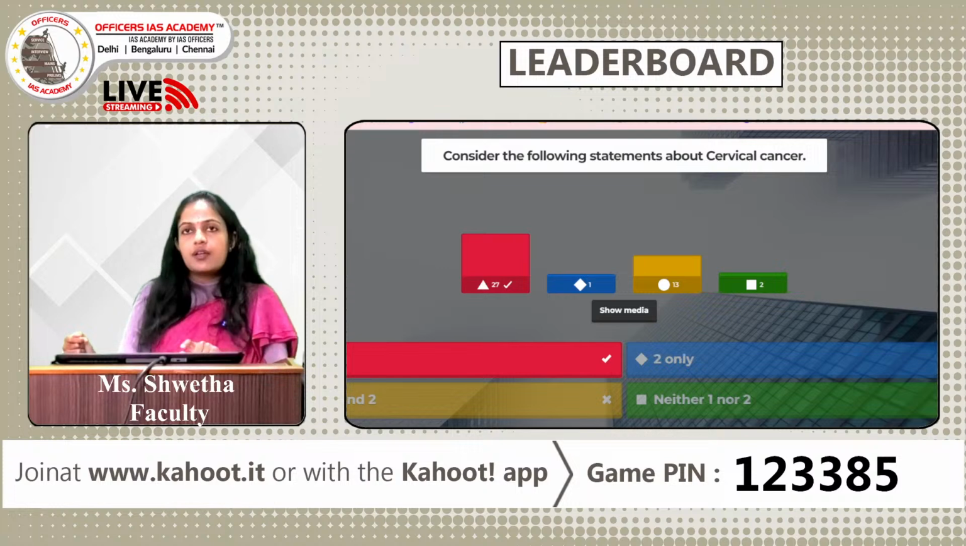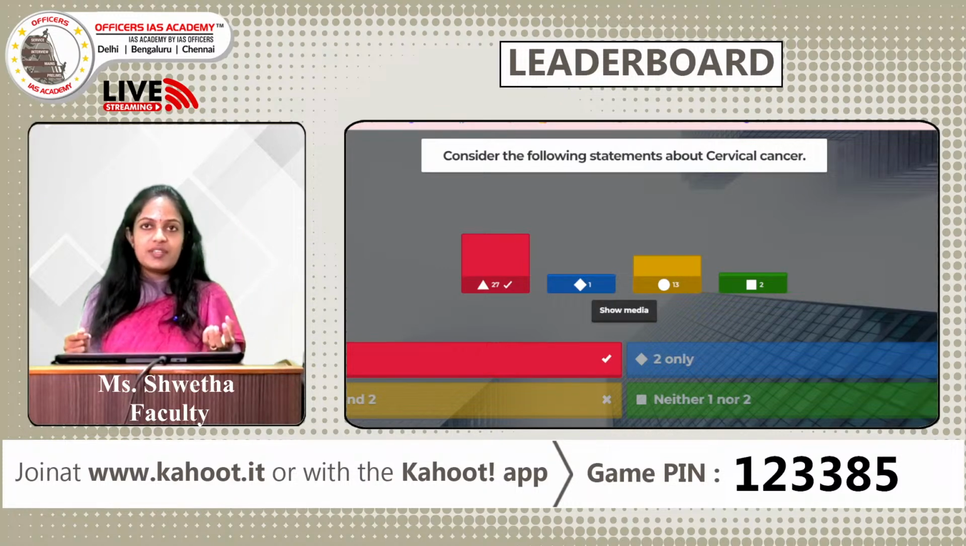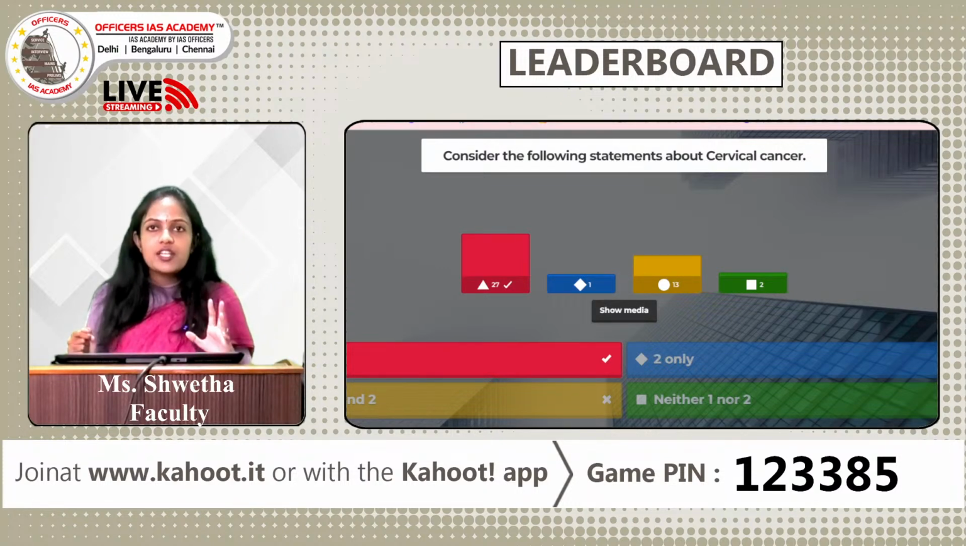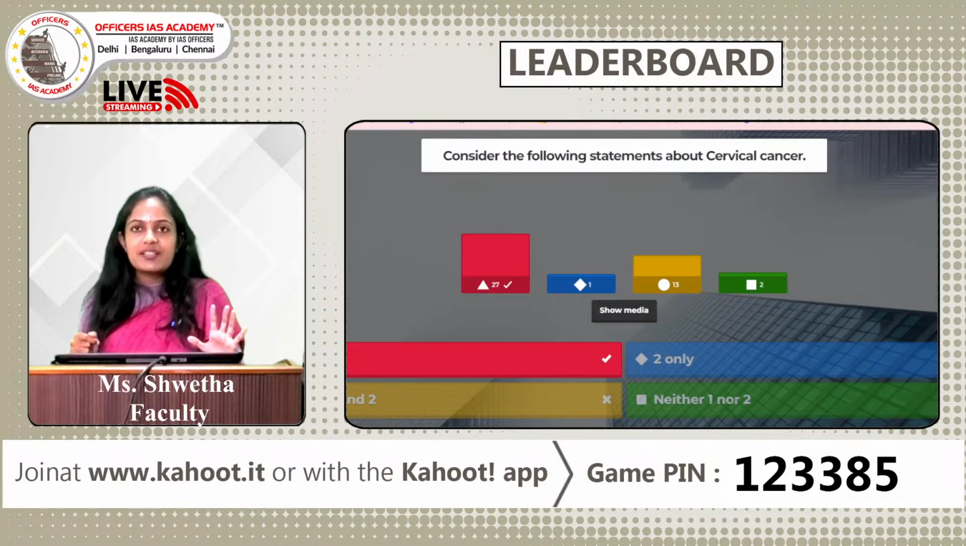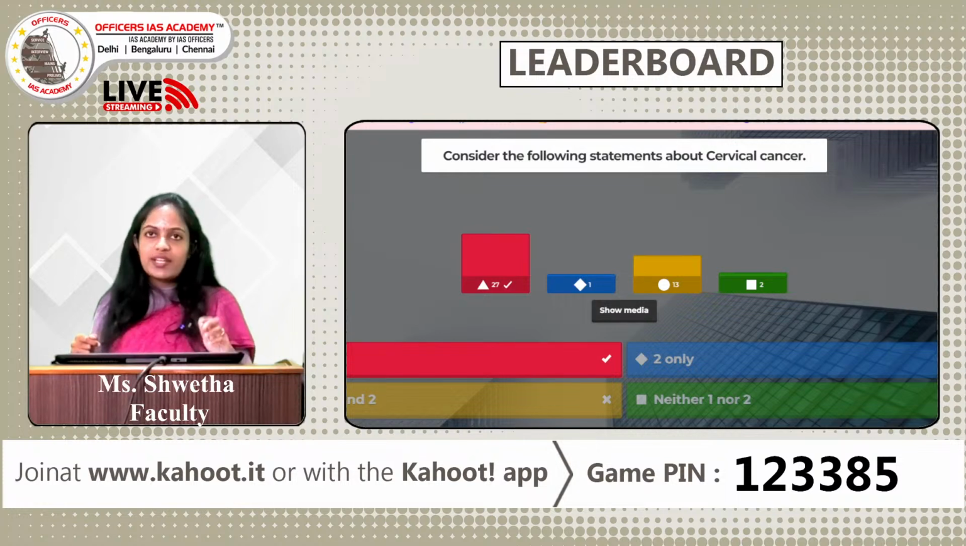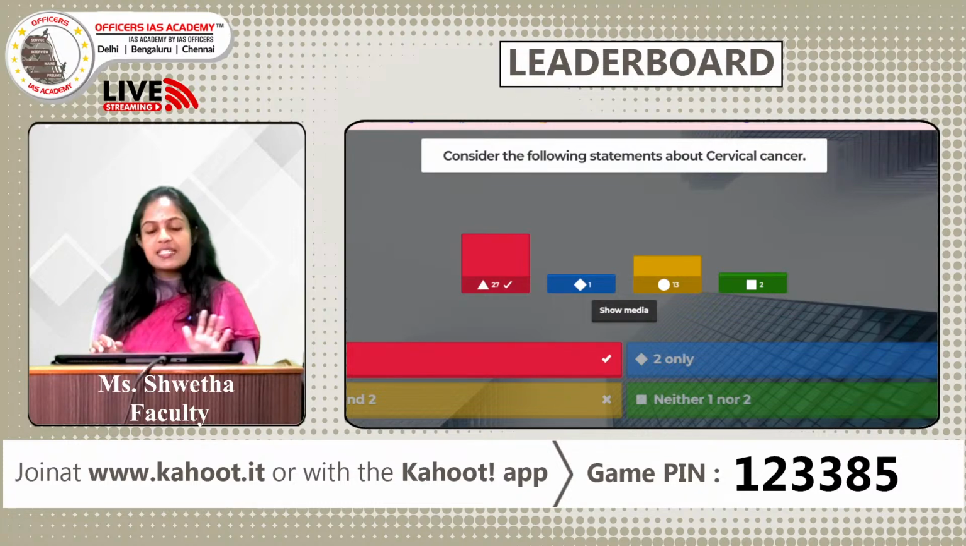Good. What is the cervix? It is the lowermost part of the uterus, and a cancer which affects the cervix is called cervical cancer. Why is this mainly caused? It is caused by a virus called human papilloma virus. So, the first statement is correct. The second statement is wrong.